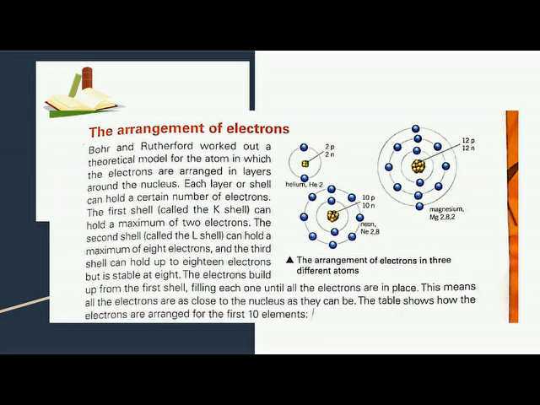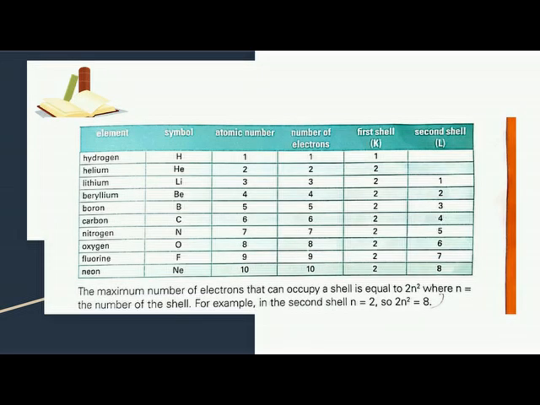And the third shell can hold up to 18 electrons, which is known as the M shell, but is stable at 8. The electrons build up from the first shell, filling each one until all the electrons are in place. This means all the electrons are as close to the nucleus as they can be. The table shows how the electrons are arranged for the first 10 elements.